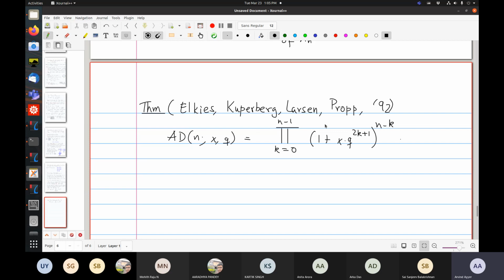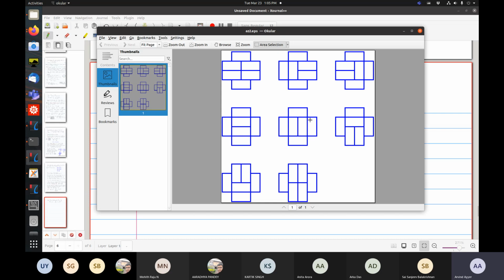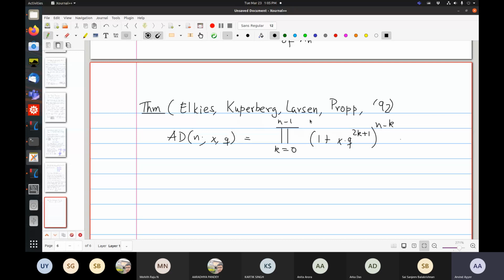This is a very nice readable article. I can post it in the files for the course. It's there on the archive as a single paper, and they give 4 completely different proofs of this result, and we will prove it one way. Actually, we will not even prove the general result, but we will prove one of the results that is going to be useful for us later on also, and which will relate to alternating sign matrices.